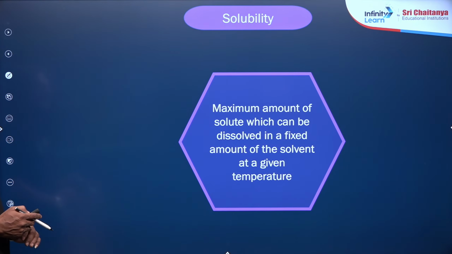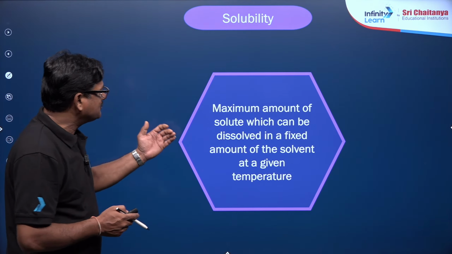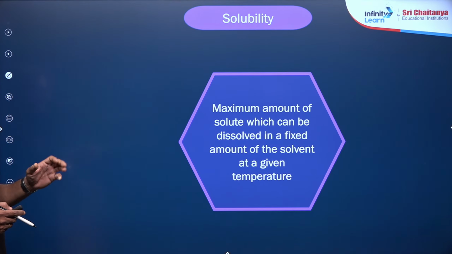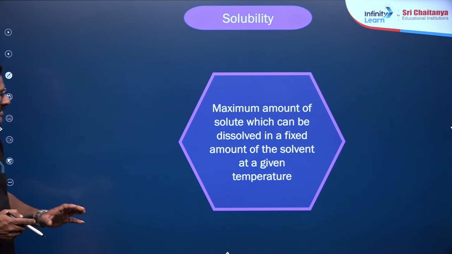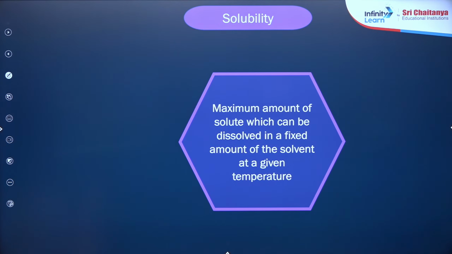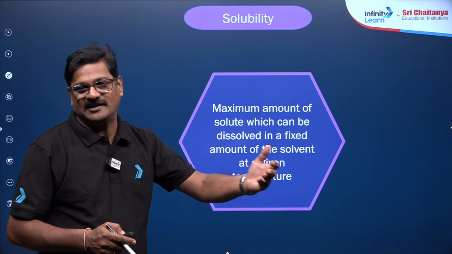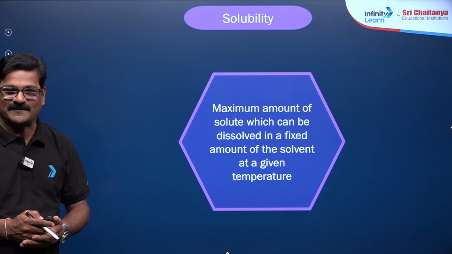And solubility. So what is the meaning of solubility? The maximum amount of solute which can be dissolved in a fixed amount of solvent at a given temperature is called solubility. This solubility is of various types. You can have an unsaturated solution, a saturated solution, or a supersaturated solution.